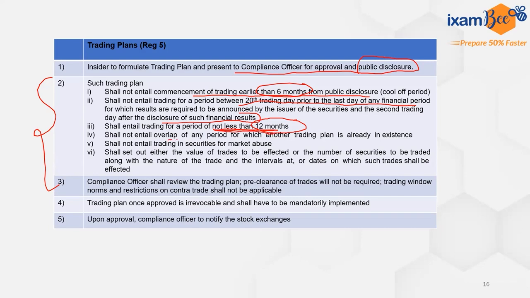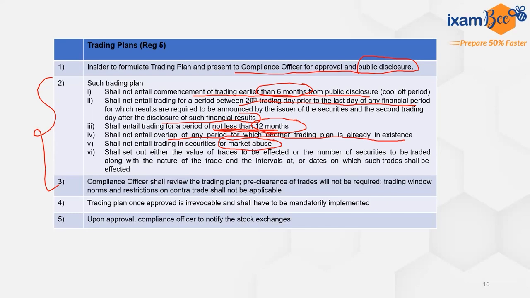This should not overlap with any period for which another trading plan is already in existence. So two trading plans cannot simultaneously work. There should be one trading plan for any particular period. It should not entail trading in securities for market abuse.